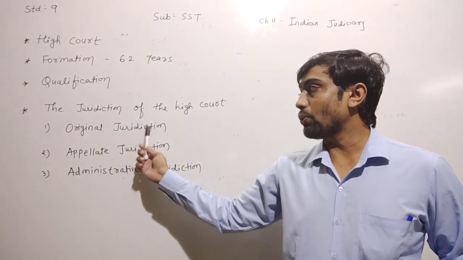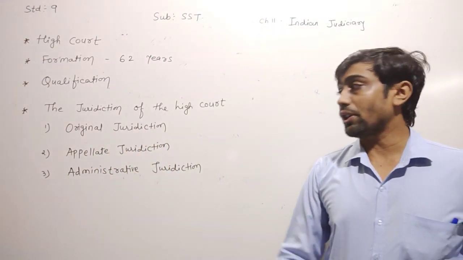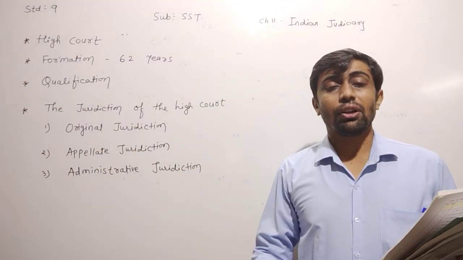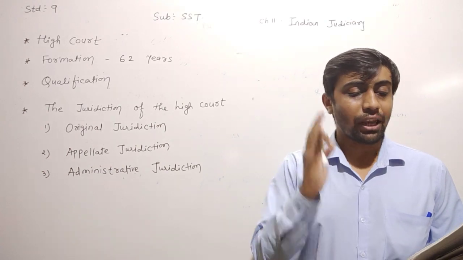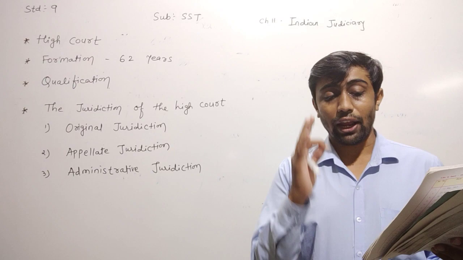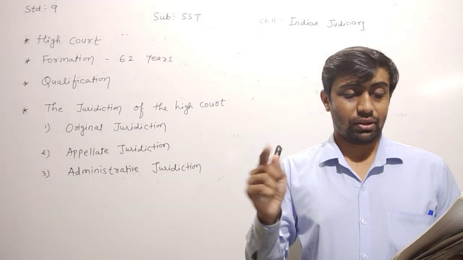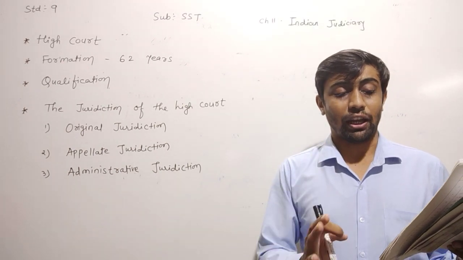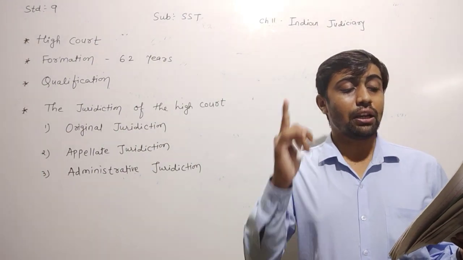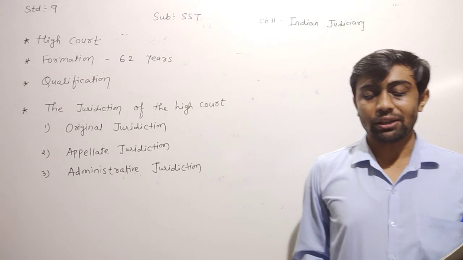First of all, dear children, they have given information about original jurisdiction. Original jurisdiction means મૂળભૂત અધિકાર ક્ષેત્ર. Under the original jurisdiction, the High Court is empowered to issue directions, orders or writs, including in the nature of habeas corpus, to any person, authority or government in case of violation of the fundamental rights of citizens.